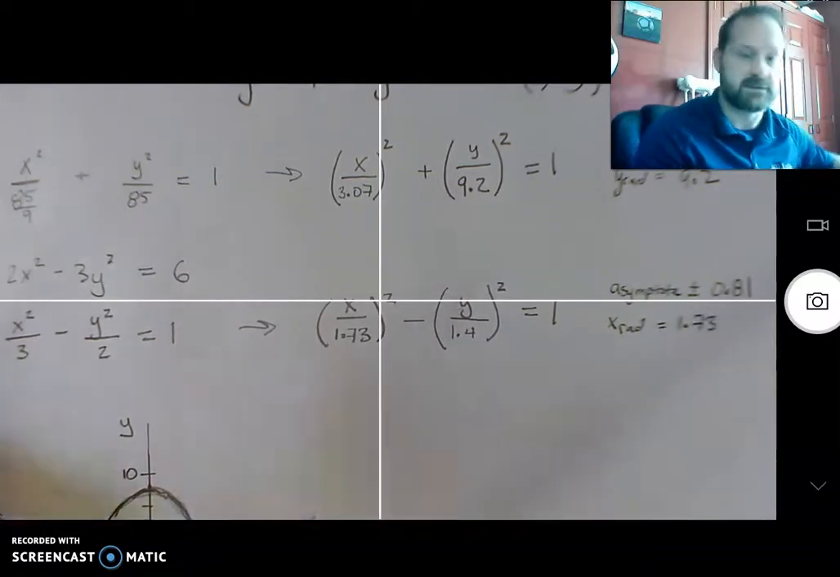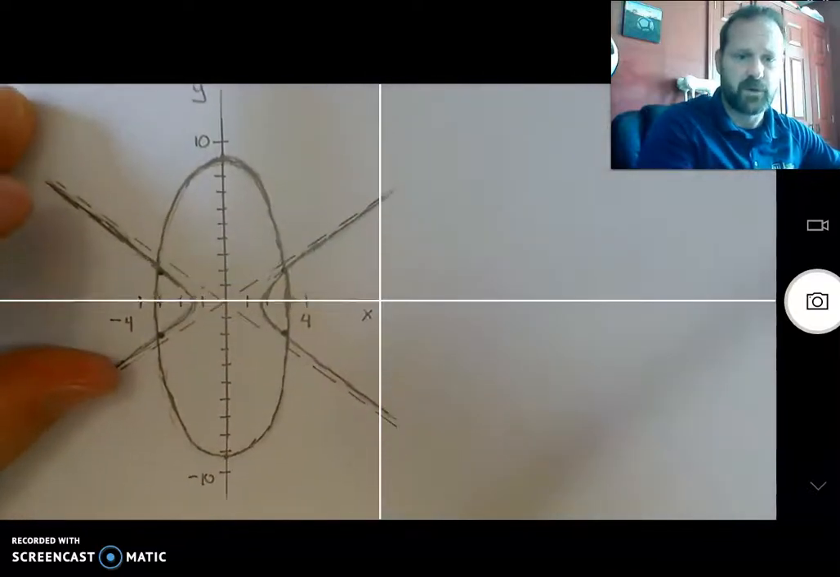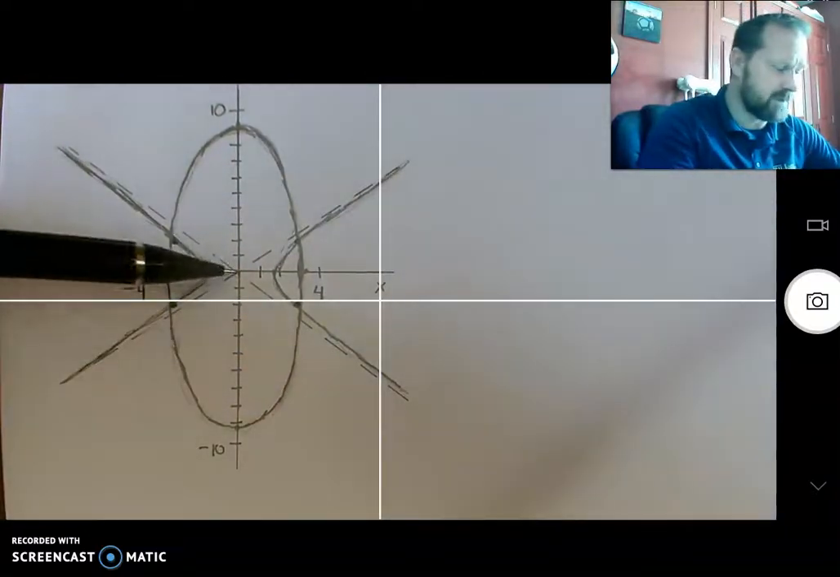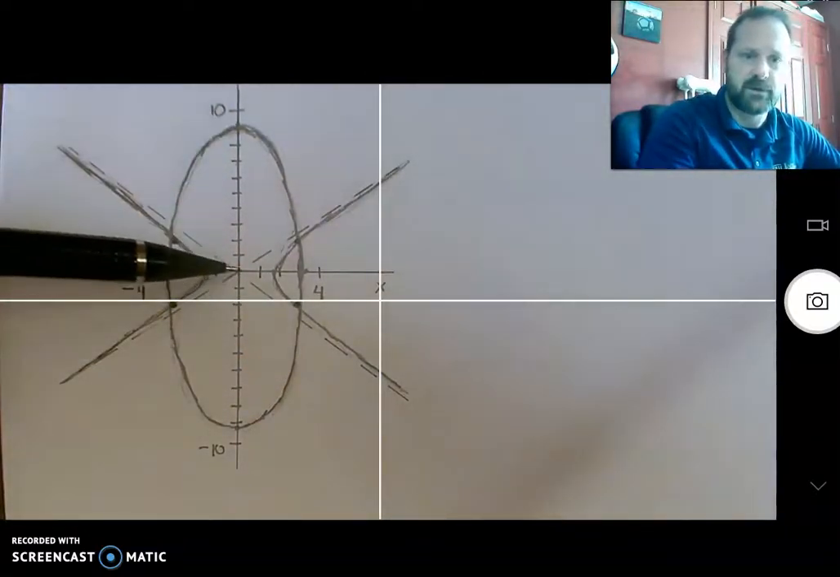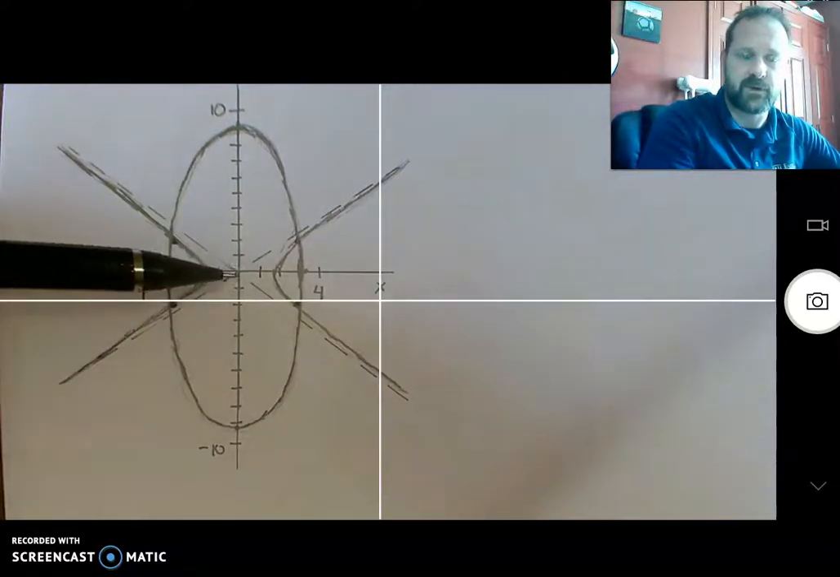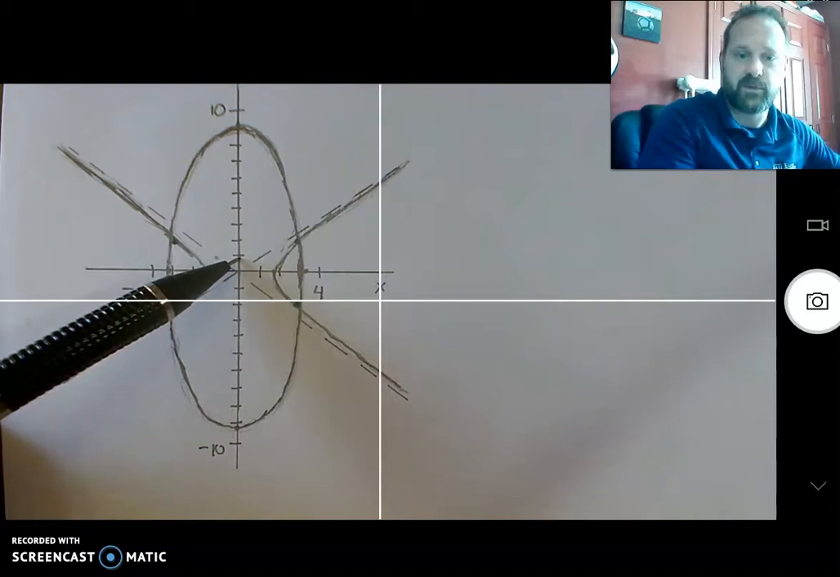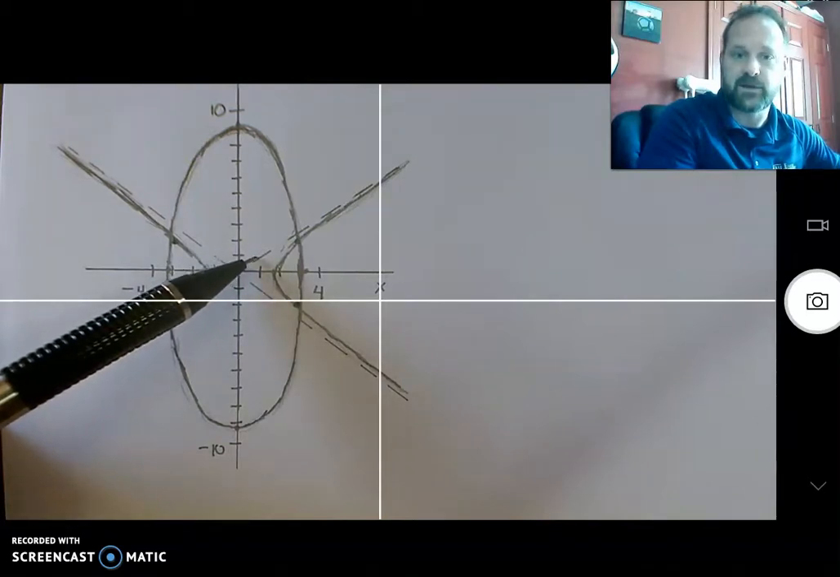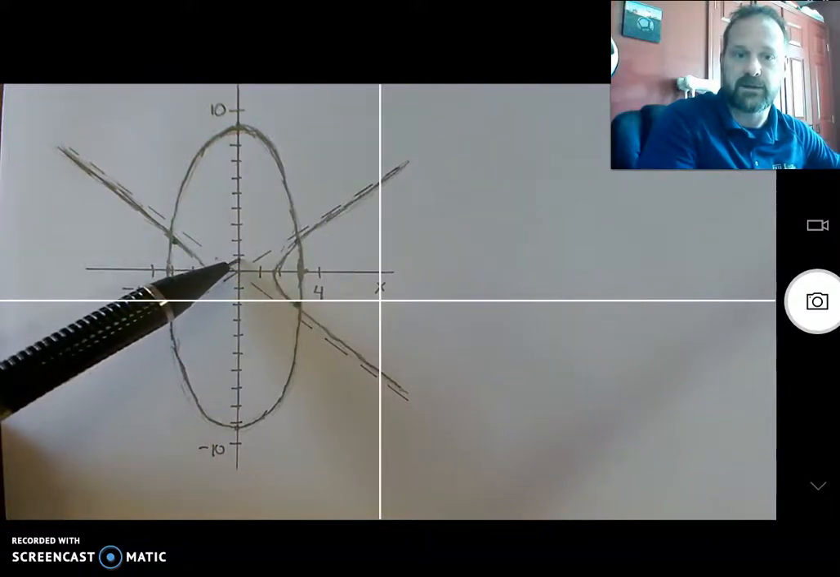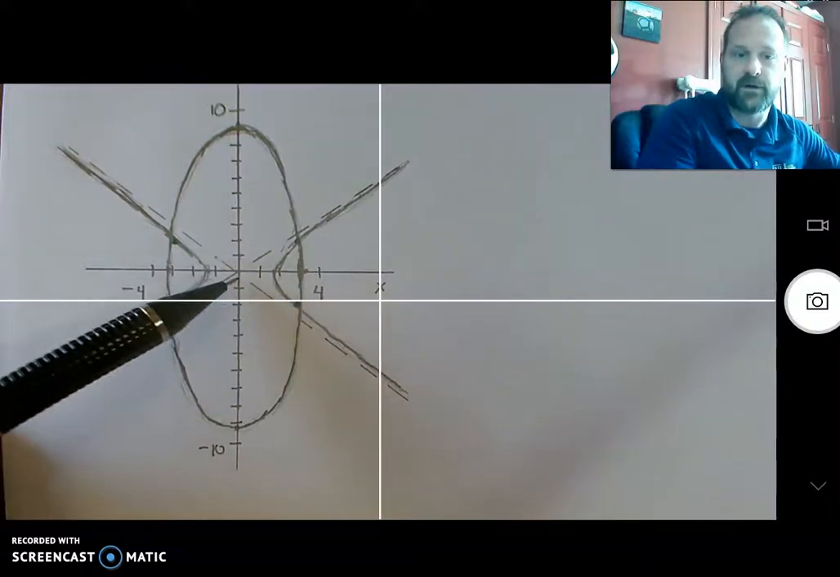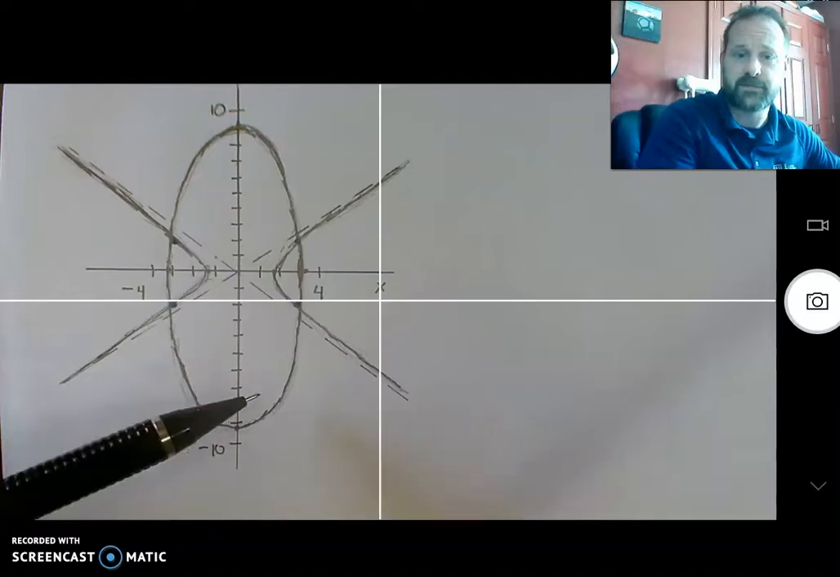All right, so let's now take a look at the graph. So here's our graph. Went up 9.2, down 9.2, went over 3.07, went to the left 3.07. Okay, there's my Easter egg there. And then I did the asymptote lines next. I went up almost 1, but 0.8 and then over 1. So 0.8 is what I used. So I kind of went up 0.8 and then over 1, and then went up 0.8 and then over 1. You can see my little dot there. Did the asymptote lines.